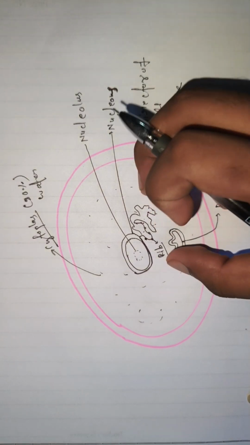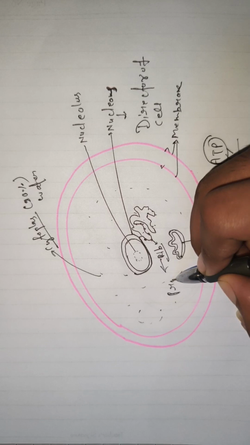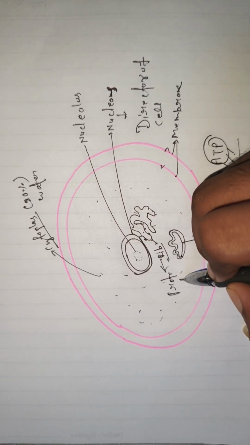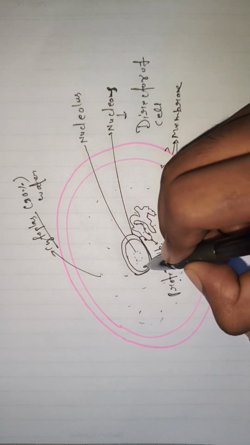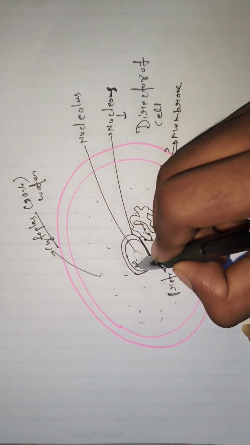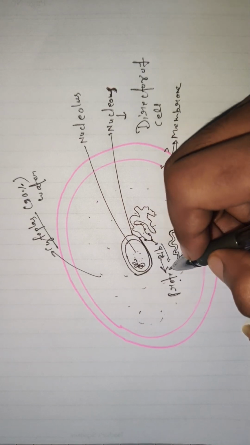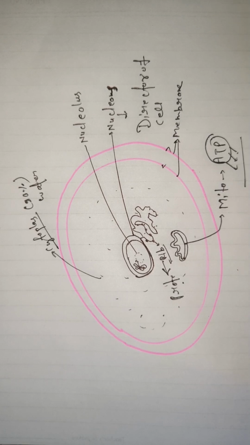Okay, ribosomes make protein. I can say that the ribosome is a factory of protein. Ribosomes make many proteins. In the nucleus there is DNA, and from the DNA, RNA is made. So there is more information about the cell.